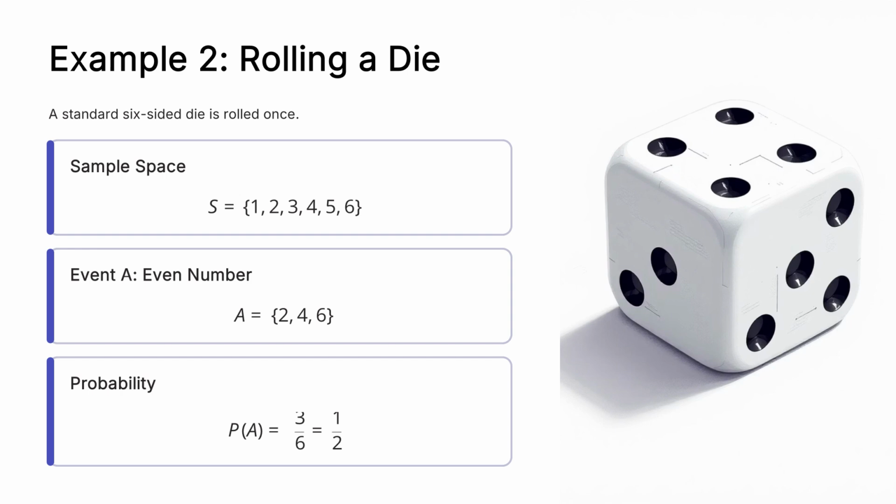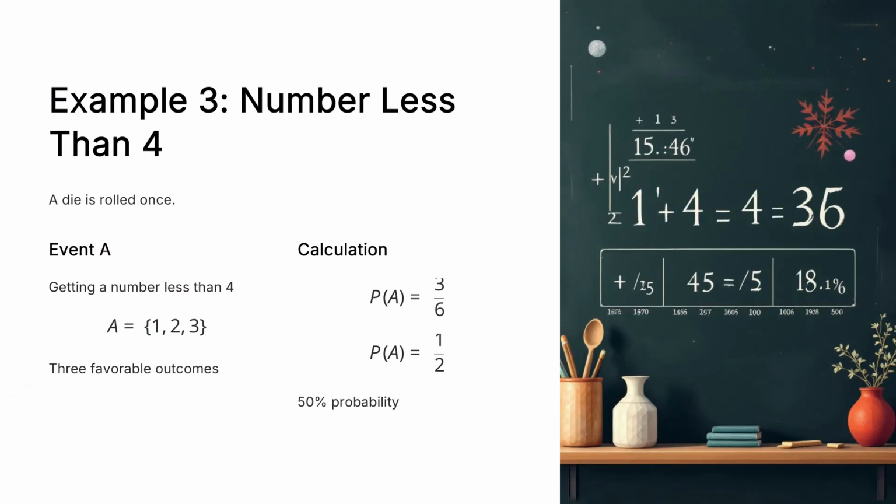Let us now consider another event from the same experiment. Again, consider rolling a die. Let event A represent getting a number less than 4. The numbers less than 4 are 1, 2, and 3. Thus, there are 3 favorable outcomes. Since the sample space contains 6 outcomes, the probability of event A equals 3 divided by 6. This simplifies to 1/2. Therefore, the probability of obtaining a number less than 4 is 50%.